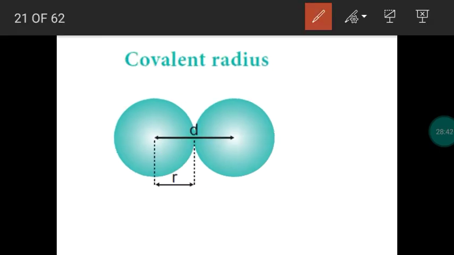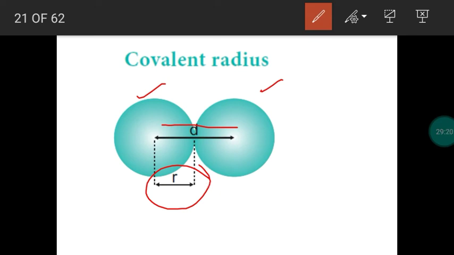So we are going to calculate the covalent radius. If you take hydrogen, it will always exist in the form of an H2 molecule. Chlorine will exist in the form of a Cl2 molecule. Okay. So for calculating the radius, first we are going to measure the distance between the nuclei. This is the first atom, second atom. Both are similar. This is a homonuclear diatomic molecule. It may be oxygen or nitrogen, hydrogen, fluorine, chlorine, whatever it may be. Both the atoms will be similar. Between the nuclei, what is the distance? It is called internuclear distance. Now divide the internuclear distance by 2, you will get what? Radius.